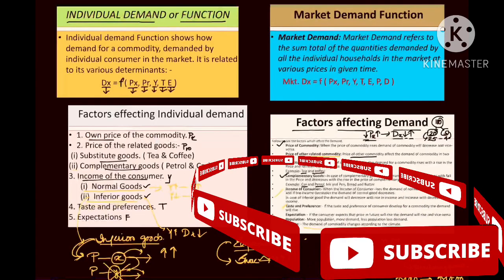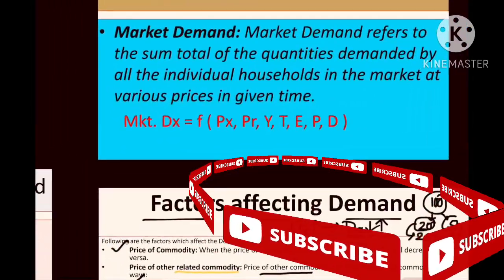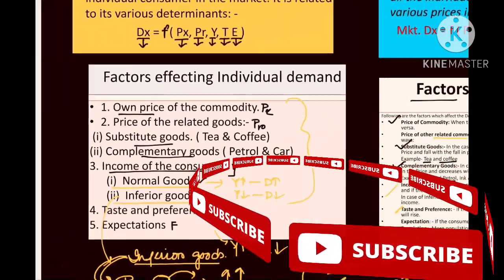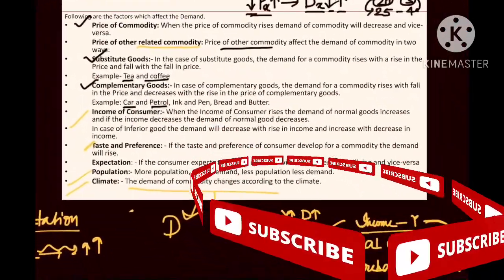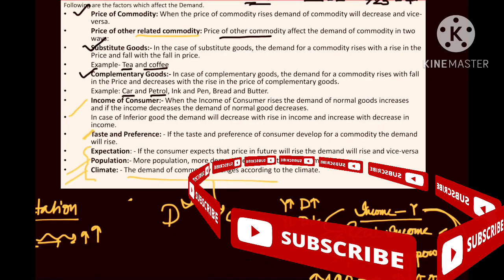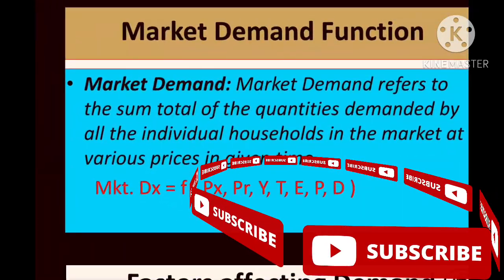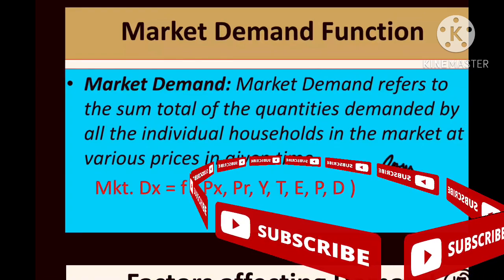So my friend, I hope you understand the basic concept of the factors that impact demand. Coming to market demand, we just talked about individual demand. In individual demand, we only mention points 1, 2, 3, 4 and 5. These 3 points, expectations, population and climate, are the additional points that will represent the market demand. What is market demand? Market demand represents the composite or aggregate demand.